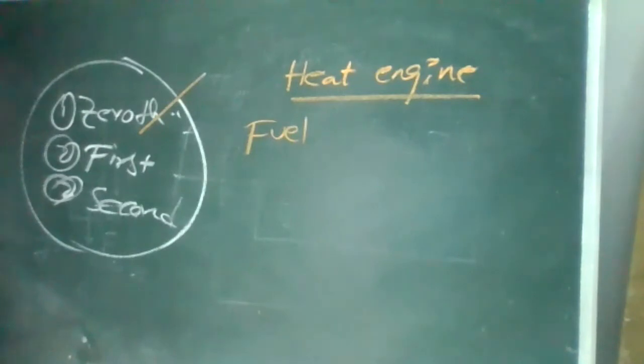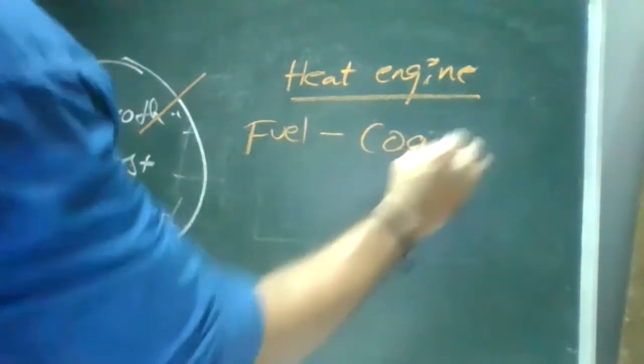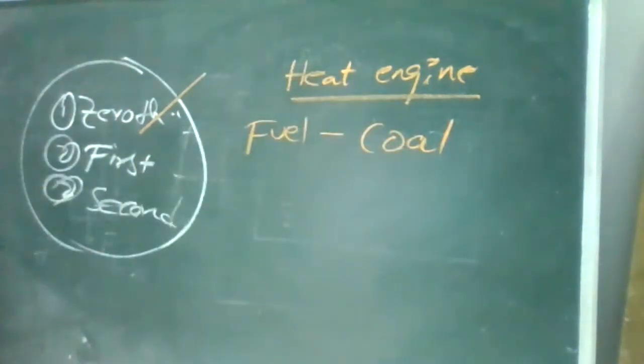Burning fuel, yes, correct. It works on the principle that heat is released by burning fuel. What type of fuel do they use? Coal.